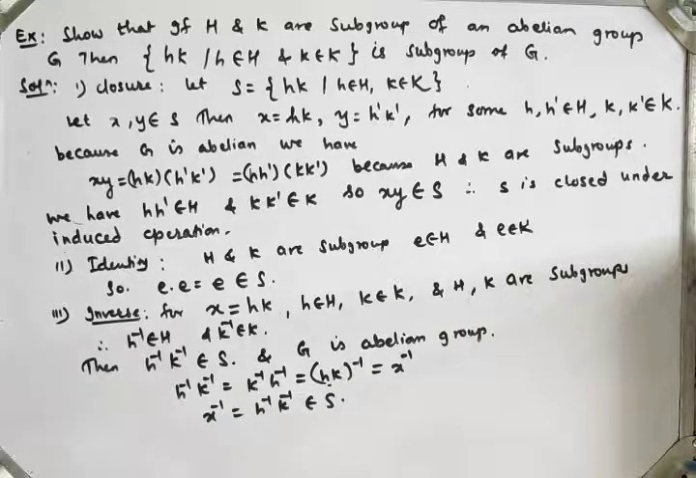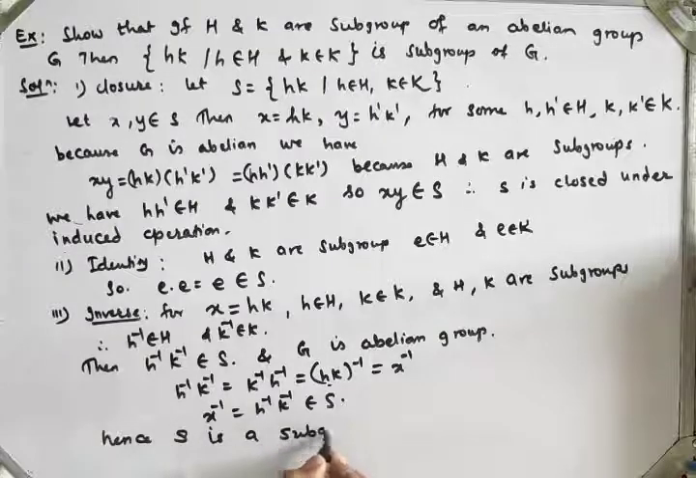Therefore set S satisfies all the properties, which means S forms a group itself. So S is a subgroup of group G. Hence S is a subgroup of group G. Now let's see another example.